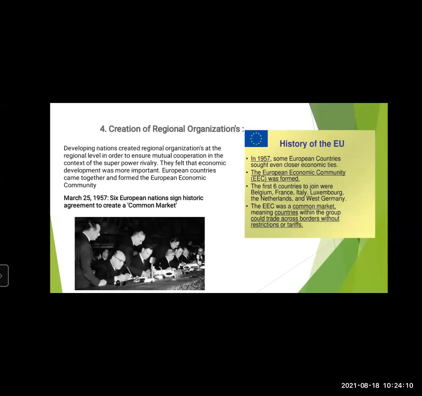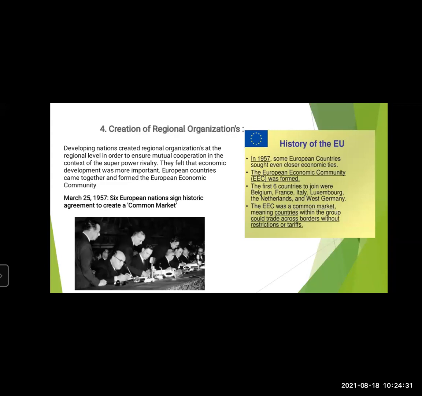So European countries came together and formed the European Economic Community. In 1957, European countries came closer, had economic ties, and formed the EEC, that is, European Economic Community.